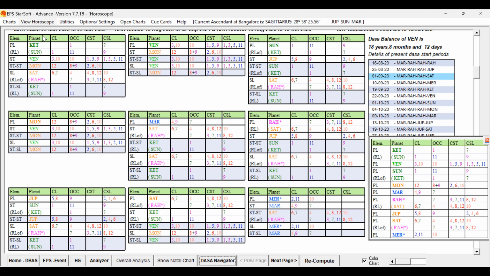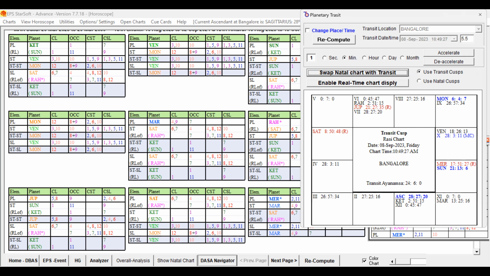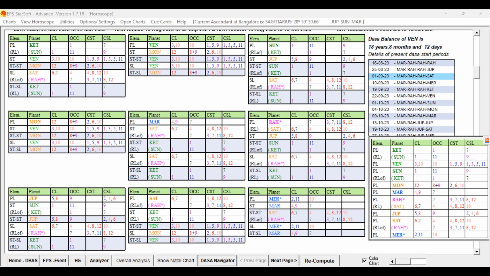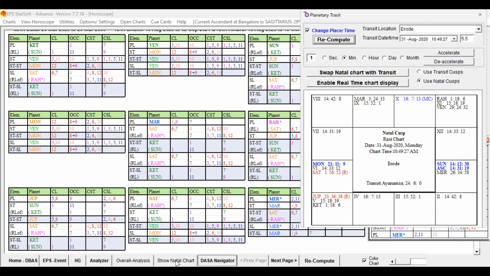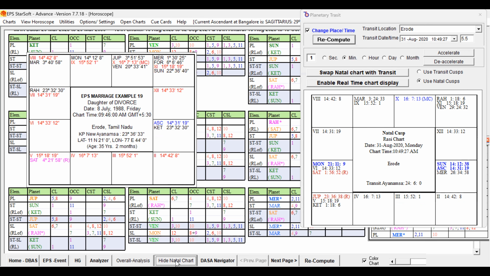Remaining planets are all unfavorable. So in the transit also, we cannot expect a good transit on that particular day, but with some support it can be there. So that marriage happened on 31st August 2020, right? 31st August 2020, and let me use the natal chart and open it.